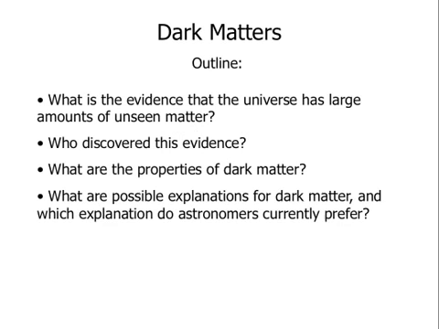So here's the basic outline. First, I will discuss why astronomers think there must be some large amount of unseen matter, which we will call dark matter because it cannot be seen with electromagnetic radiation. Then we'll talk about who discovered the evidence, a little bit of a history lesson, and some of the properties of dark matter, and why these properties point at our realization that dark matter probably cannot be ordinary stuff that we see around us.